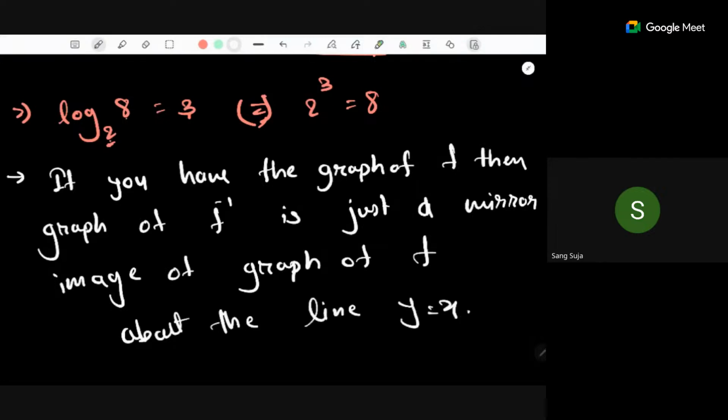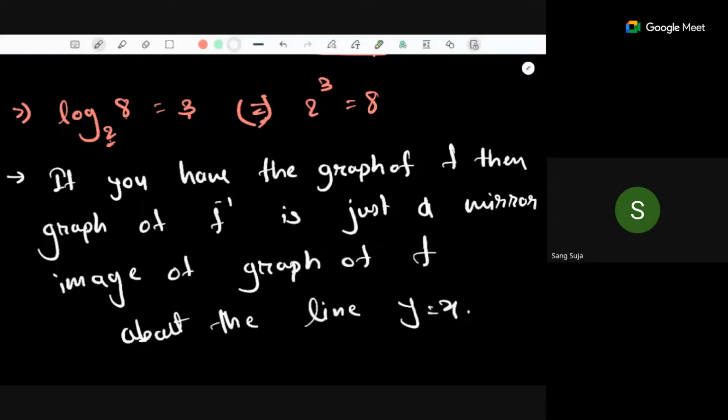So if you have the graph of f and you want to find the graph of its inverse, it's nothing but the mirror image of the graph of that function about the line y is equal to x. So what you'll do is put a mirror over the line y is equal to x and find the mirror image. That will be the inverse of that function.